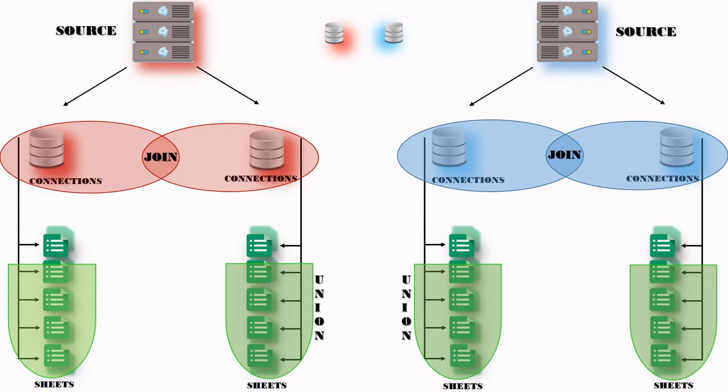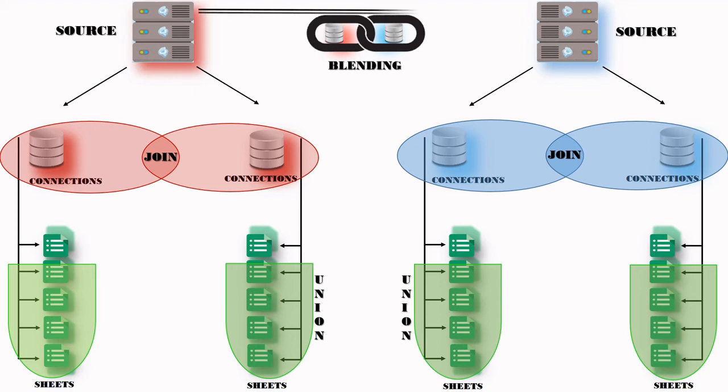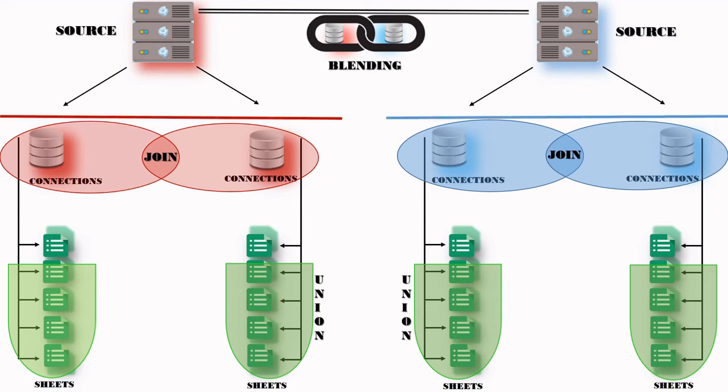No. Two different data sources cannot be joined, nor can they be unioned, but they can be compared together by using blending. So now you can see that the double line reflects the blending operation that works with different data sources. Whereas the single line here shows that below it any type of join operation can be performed, but within the same data source.